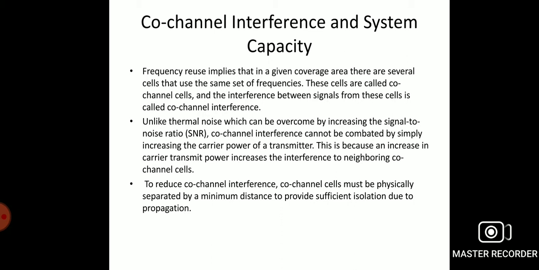For a particular cellular coverage area, the signal to interference ratio is given as S divided by I. So what is the signal to interference ratio in co-channel interference? S divided by I is equal to (D divided by R) to the power n, divided by I naught. That is, the distance between the cell centers divided by the radius of the cells, whole divided by the number of interfering co-channel cells.